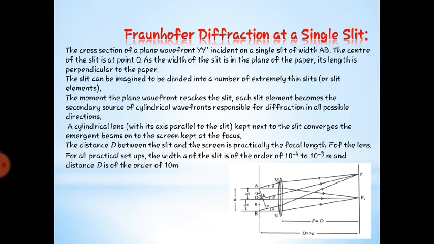But for calculation and visibility, we are going to zoom it out. And D is of the order of 10 meter. That means the focal length of the given lens should be of the order of 10 meter. Okay, so this is the experimental setup.